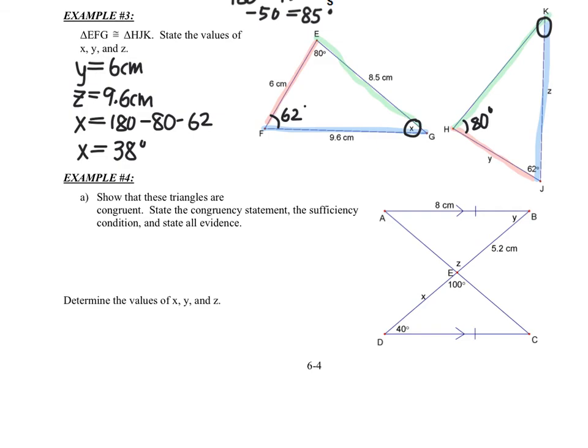Okay, last example. Show that these triangles are congruent. State the congruency statement, the sufficiency condition, and state all evidence. Okay, so I notice I have parallel lines. I don't have any side lengths, which means I can't use a side sufficiency condition. It must be angle related. So I have to think of those pattern rules. I'm going to use a highlighter right here. I have a Z pattern right over here, which means angle D and angle B must be equal to each other. Okay, so this angle must equal that angle. And I'm going to write that out as proof, as evidence.